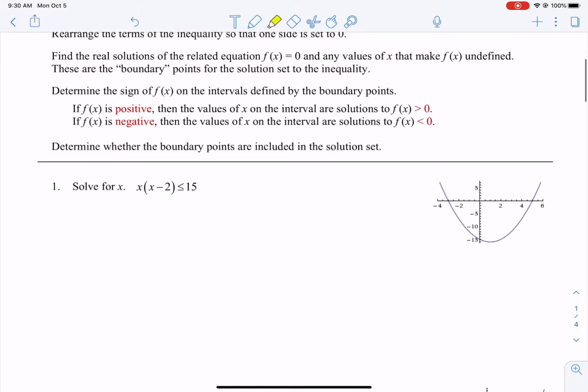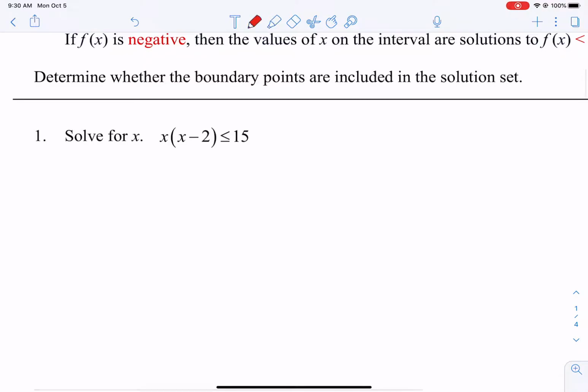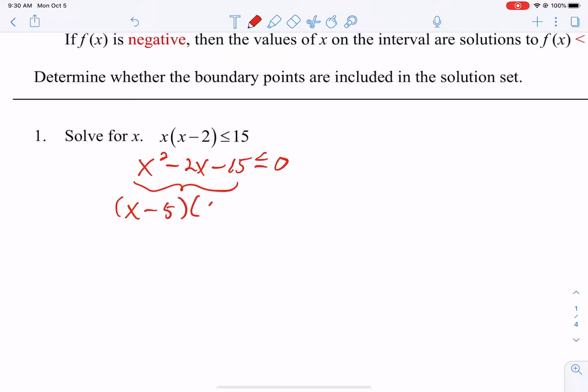So the first thing we want to do when you see a problem like this is relate it to 0. So let's distribute the x and subtract the 15 so it's related to 0. And then we want to see the factors. The reason we want to see the factors is that then we can look at where it is equal to 0 to help guide us, okay? So this function has a 0 at 5 and at -3.